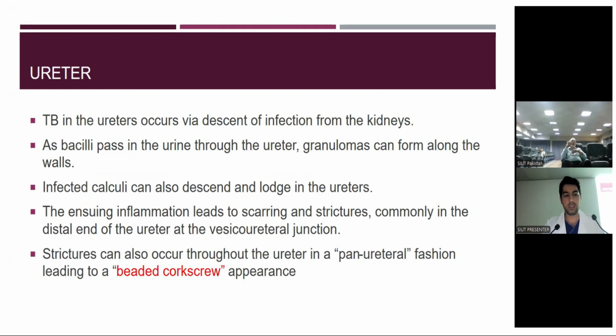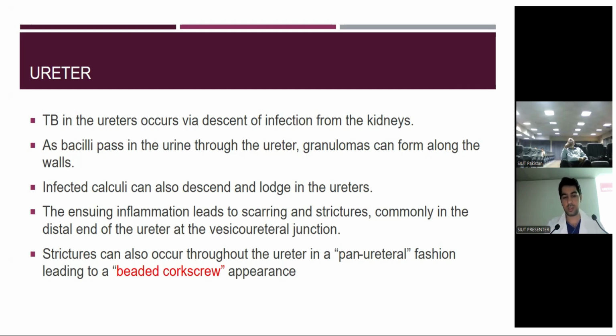Ureter. TB in the ureter occurs via descent of infection from the kidneys. As bacilli pass in the urine through the ureter, granulomas can form along the walls. Infected calculi can also descend and lodge in the ureter. The ensuing inflammation leads to scarring and strictures, commonly in the distal end of the ureter at the VUJ.